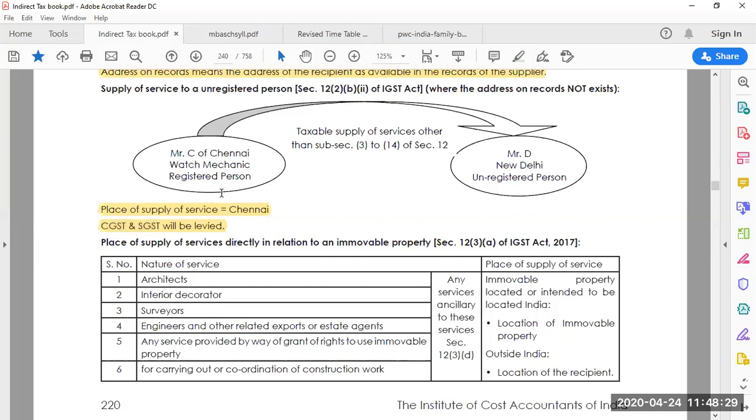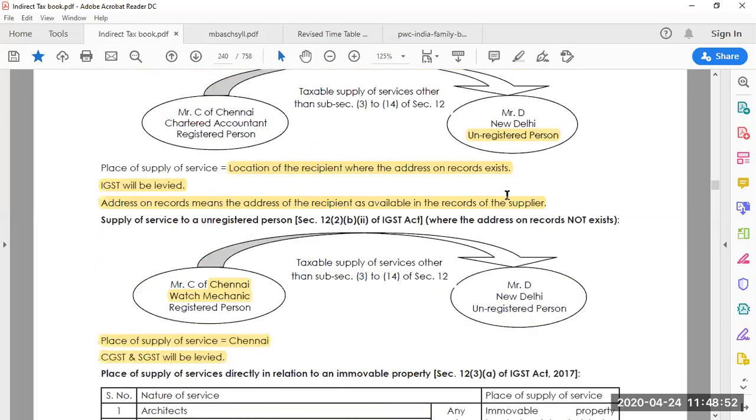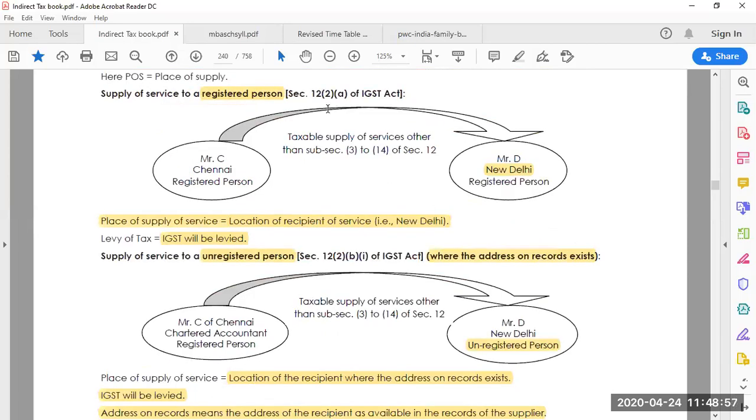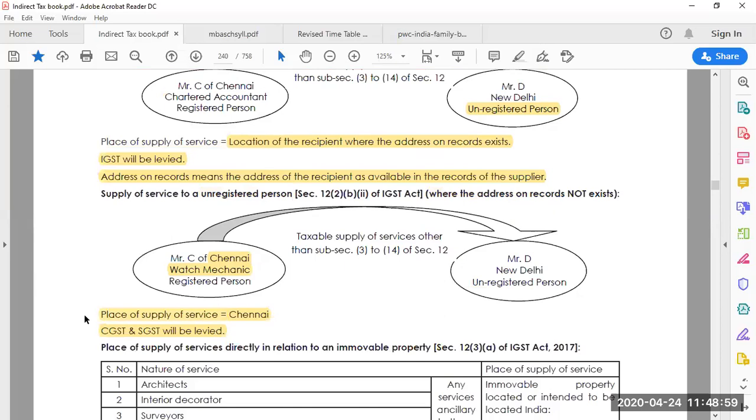Because we have considered the location of the supplier itself as the place of supply, CGST and SGST are applicable, and IGST is not applicable. The reason is that we do not know Mr. D Delhi's address. But in the earlier cases, we were aware that even though he was unregistered here, he was registered elsewhere, so it was clear. In this case, it is not clear. Okay, so that's the reason.